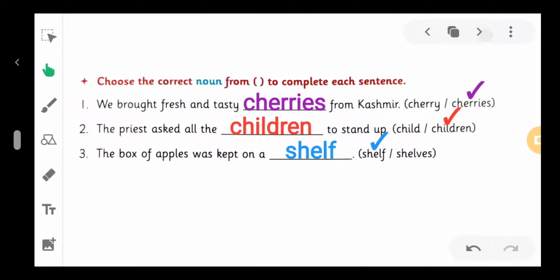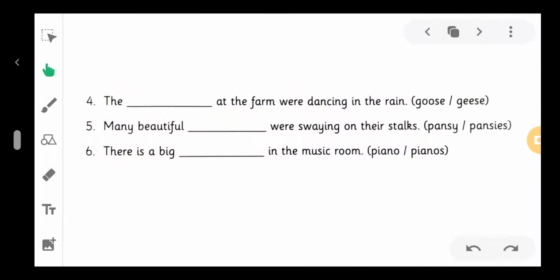Next, number 4. The blank at the farm were dancing in the rain. Nouns given here are goose and geese. Goose is a singular noun and geese is a plural noun. Which noun do we choose from here?